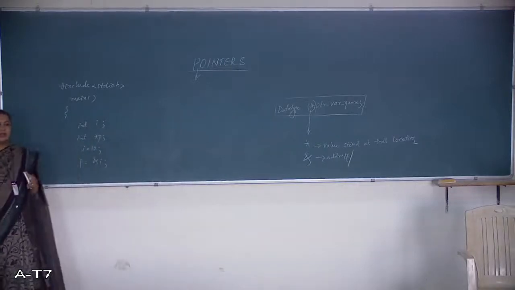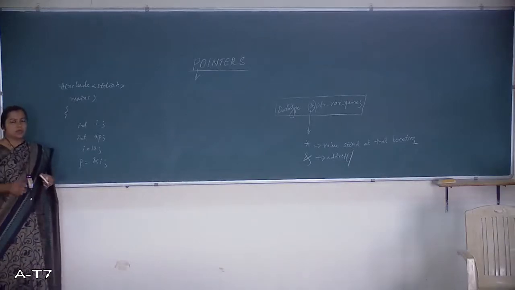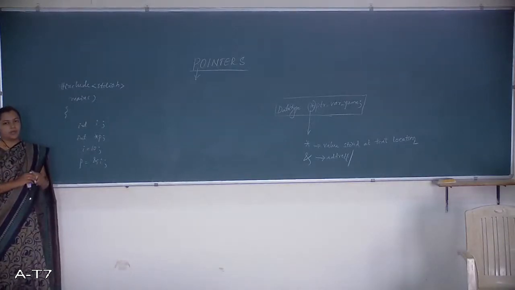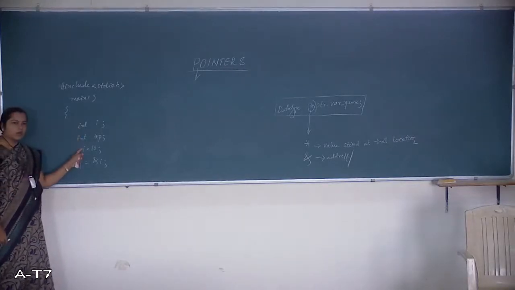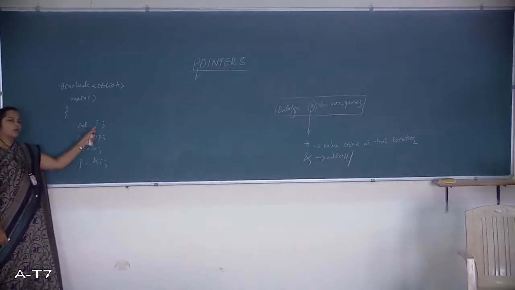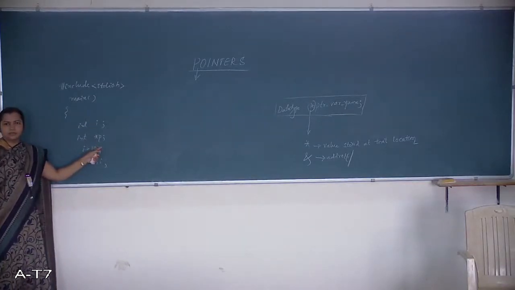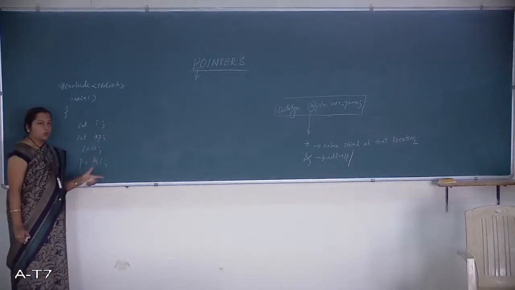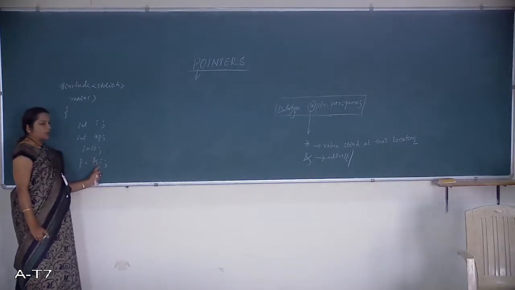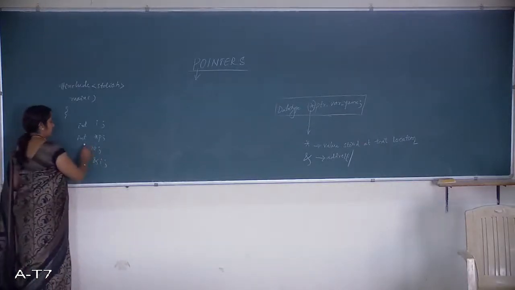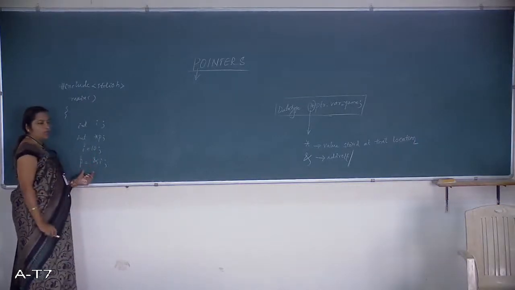Int I, this declarative statement, what information does it give the compiler? It means this is an integer variable, and this is a pointer variable. This will hold the value, that is data. A pointer variable is meant to hold only an address, so you need to use the address operator. What is the meaning here? 10 is being stored in I, and the address of I is being stored in P.